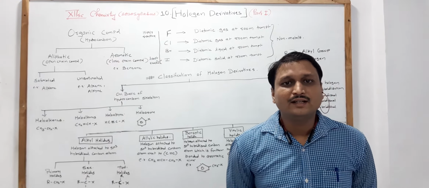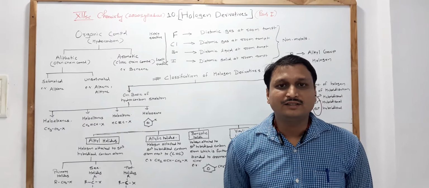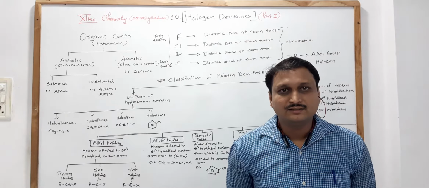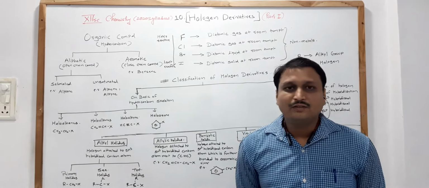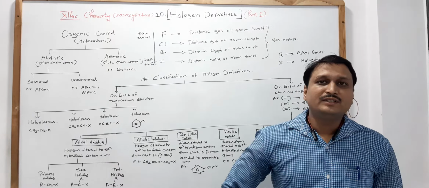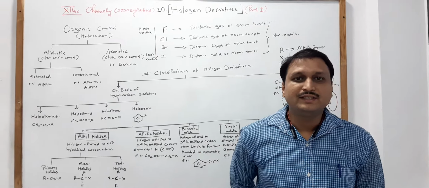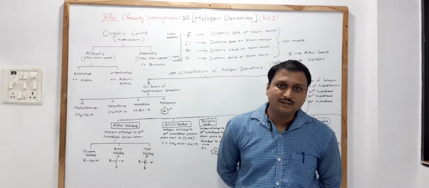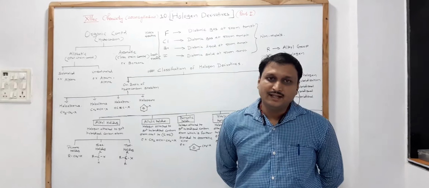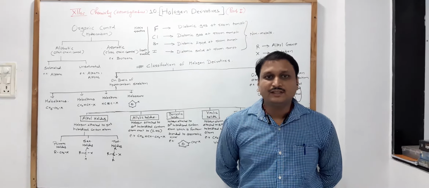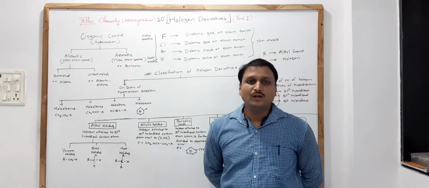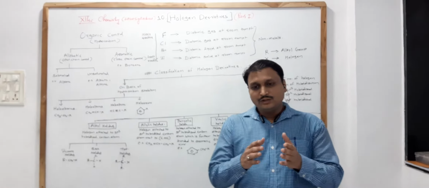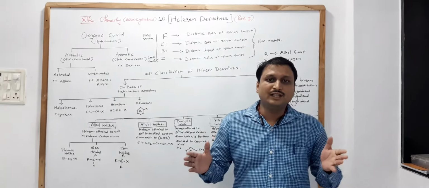Today we are going to start the first chapter of organic chemistry, halogen derivatives. Students, as we know, it's the first chapter of organic chemistry. Chemistry has a lot of branches: organic chemistry, inorganic chemistry, physical chemistry, analytical chemistry, biological chemistry. Out of all these, we are going to start with organic chemistry. So we should know the difference between all these branches of chemistry.